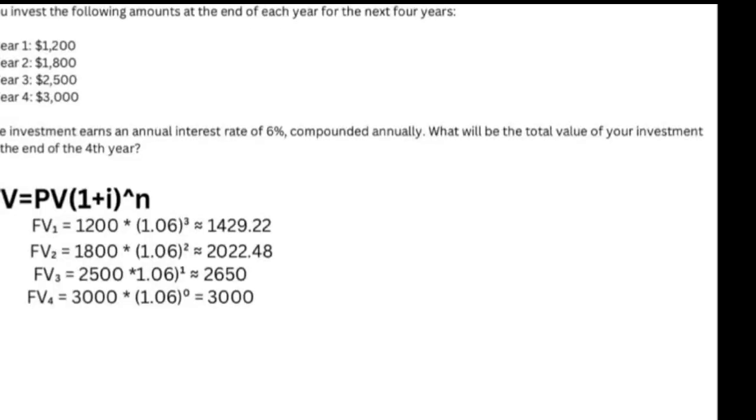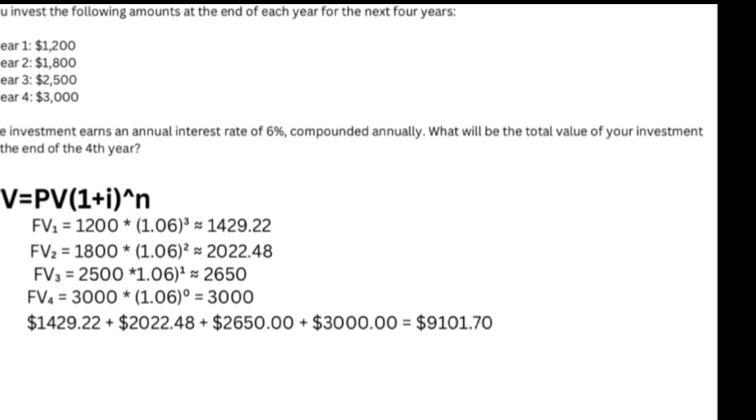There are two types of equal payments, but first we will compute the ordinary annuity, which has the formula FV of ordinary annuity equals A times FVIFA. Pero bago yan, i-compute muna natin ang FVIFA gaya nung nandyan formula bago magamit ang original formula. And after that, we will sum all of the values like this one, and we will get 9,101.70.